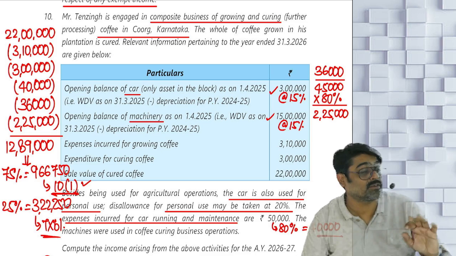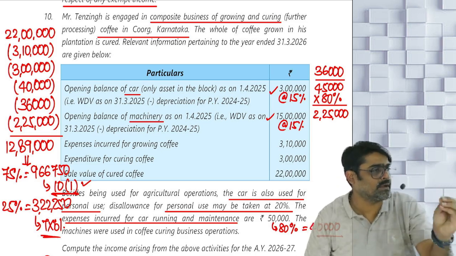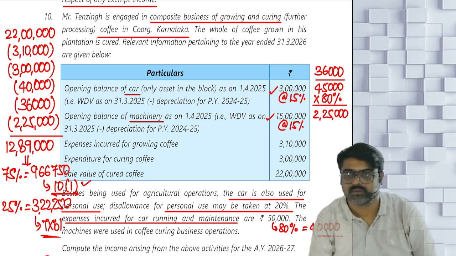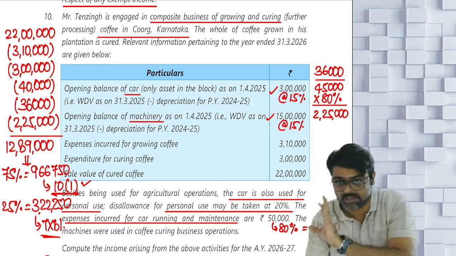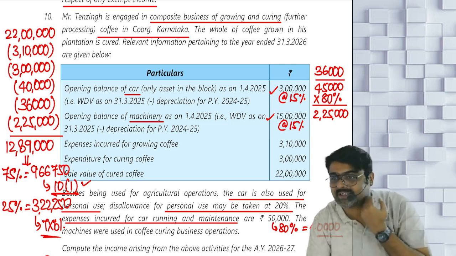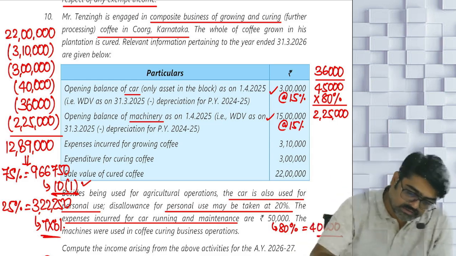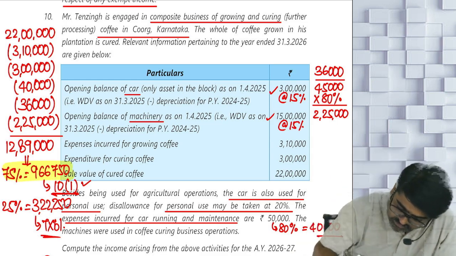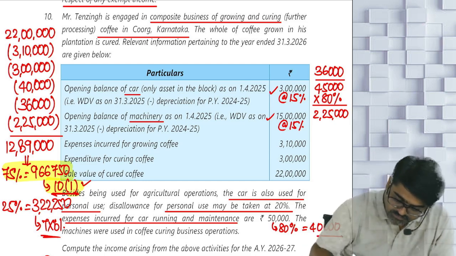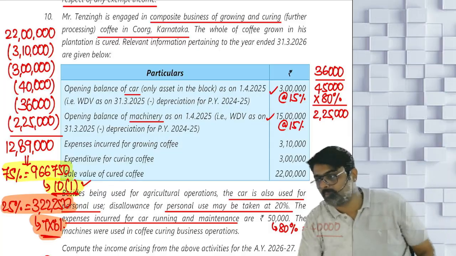These types of questions, you won't believe. Similar type of question with different numbers, 4 marks in the exam. 4 marks exam question. Similar type of question. Go and check the final answer. Go and check the final answer fast. Same thing. 9,66,750 is your agriculture income, and this one, 3,22,250, will be your taxable PGBP income.